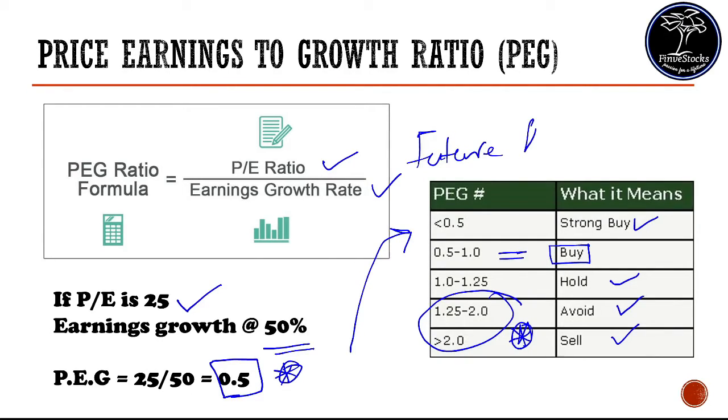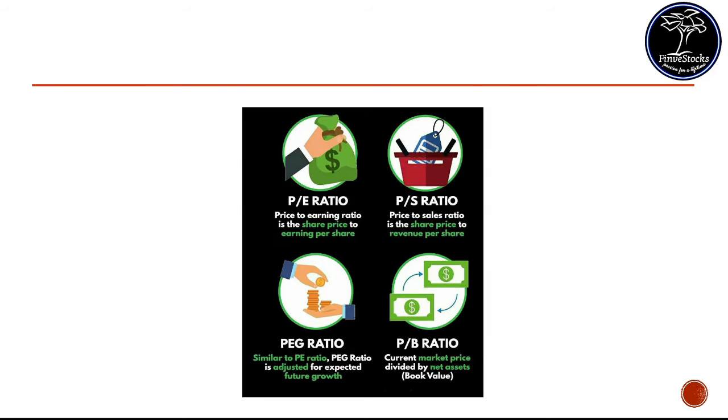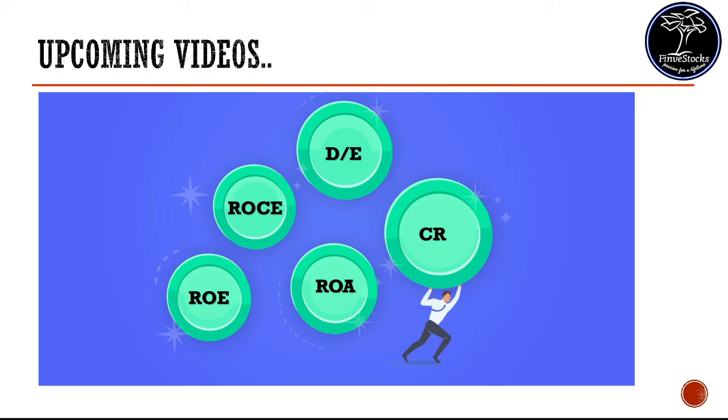So for beginners, we covered all the basic ratios one should understand under valuation ratios. We covered price to earnings ratio, price to book ratio, and price to sales ratio along with the PEG ratio. So these are the four important ratios under valuation ratios. In our upcoming videos, we will see other ratios one by one based on the importance of that ratio.